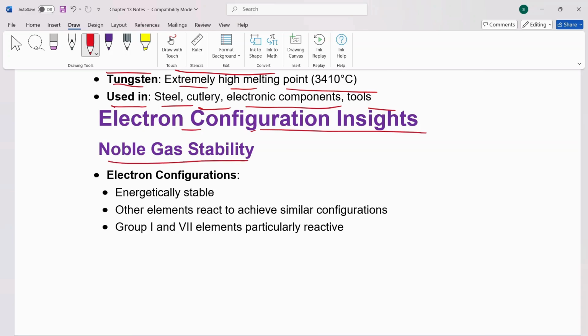Now, let's talk about electronic configurations. Noble gas stability: the electronic configuration is energetically stable. Other elements react to achieve similar configurations. Group 1 and 7 elements are particularly reactive.